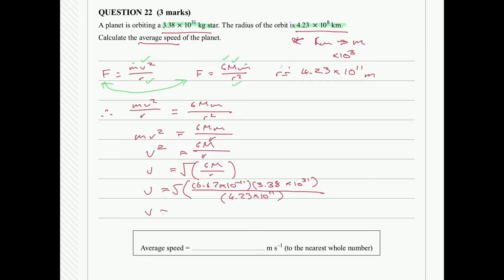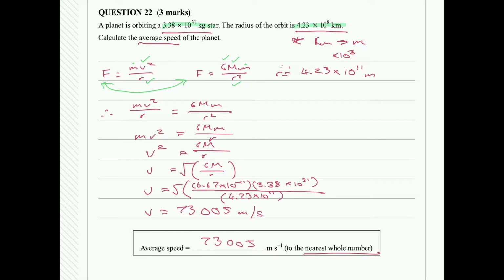Once we punch that in, we're looking for the nearest whole number. That ends up being 73005 meters per second, and we'll write that in the space down below. And so that's our solution for question 22.